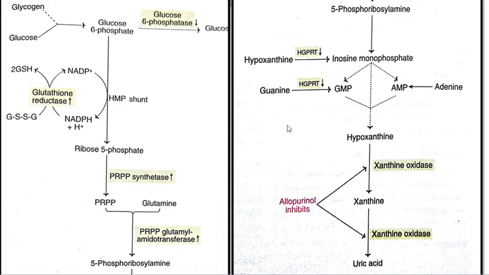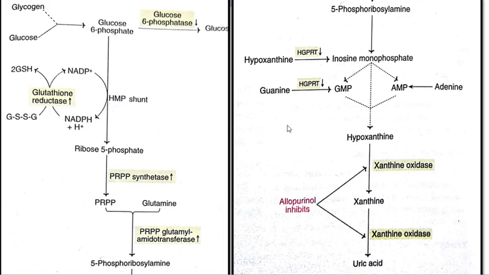Also, guanine is converted into GMP in the salvage pathway with the help of the HGPRT enzyme. So this is the pathway where uric acid is synthesized in the body. That means from glucose and glycogen, uric acid is produced in the body.